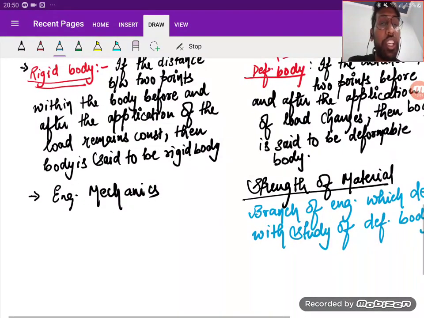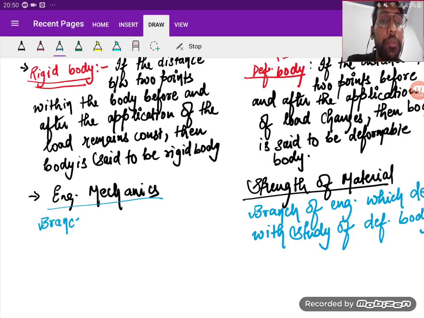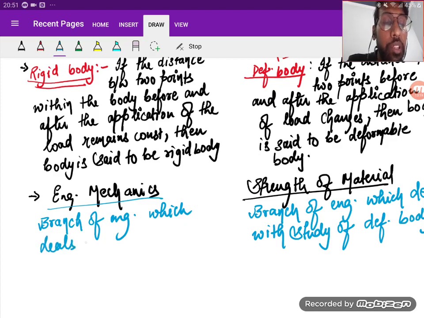And what is engineering mechanics? It is a branch of engineering which deals with the study of rigid body.